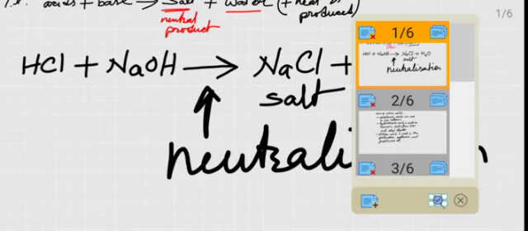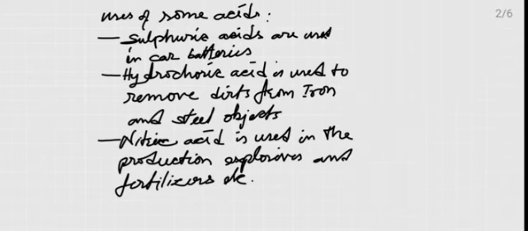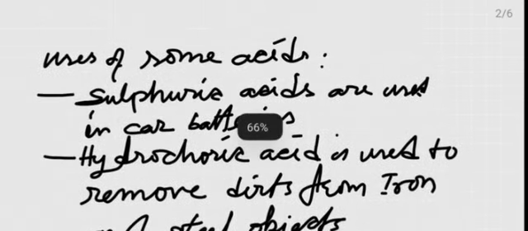Now we can discuss some of the chemical properties of the acids, and the useful nature of the acids. We use acids in our car batteries, in our inverter batteries also. They can be used to manufacture fertilizer, plastic products, etc. And some may be used in cleaning dirt from metal surfaces, etc.